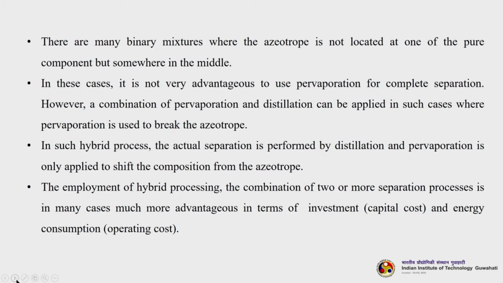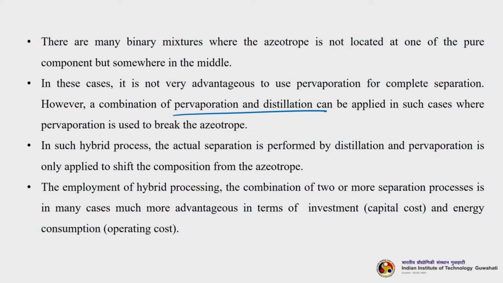There are many binary mixtures where the azeotrope is not located at one of the pure components, but somewhere in the middle. So, this is actually the problem. In these cases it is not very advantageous to use pervaporation for complete separation. However, a combination of pervaporation and distillation can be applied, where pervaporation is used to break the azeotrope. Then you can distill it off once the azeotrope is broken.